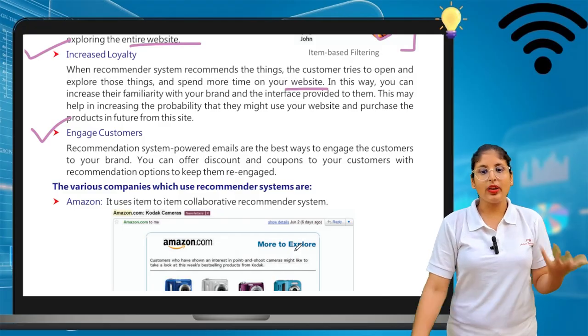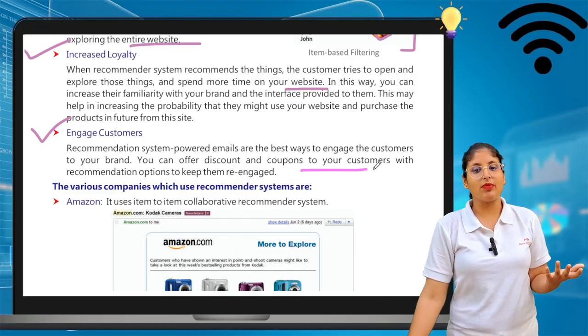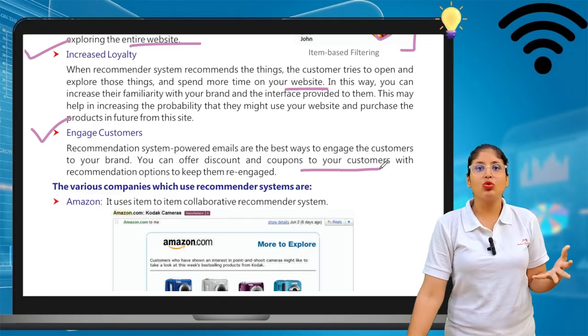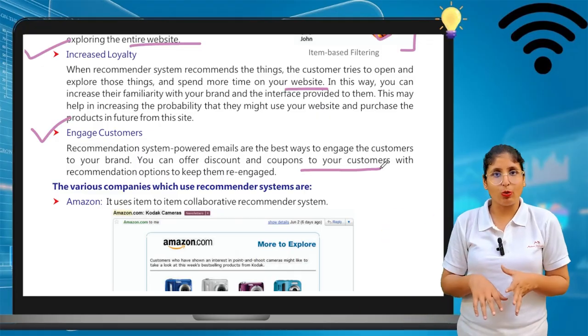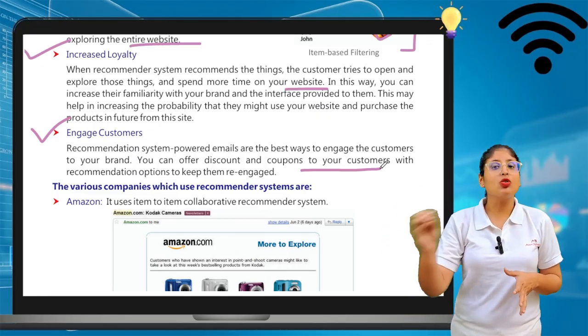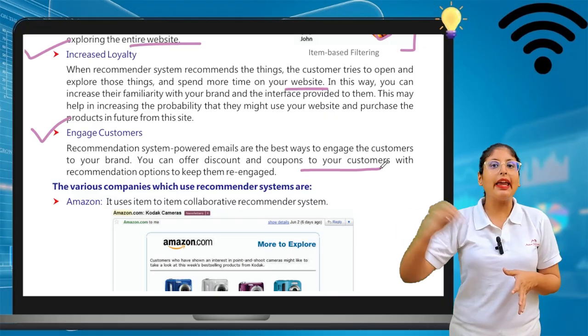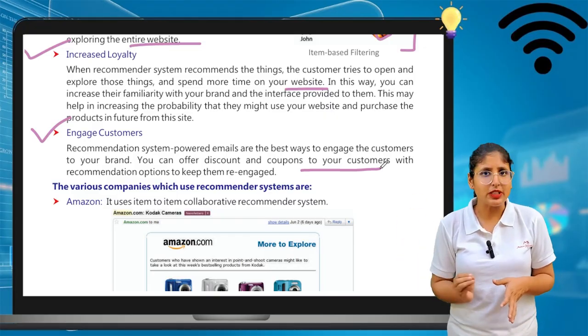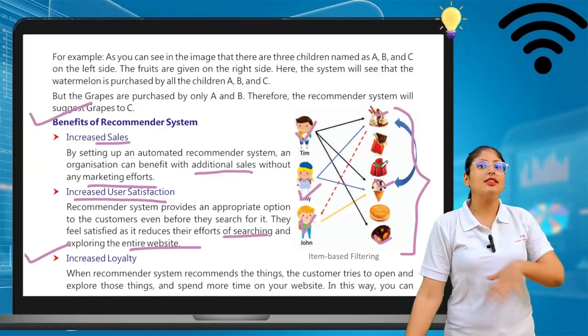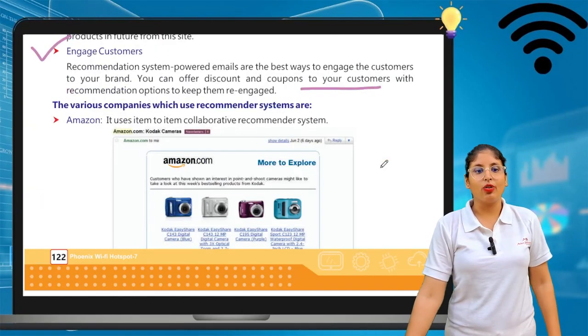Okay, of course nowadays we can see every website gives you a coupon or discount, so that's why we can purchase again also. Okay, we can use their websites again for purchasing, for buying, or for selling for some other purpose also. So this is, we can say, the recommender app working on it.